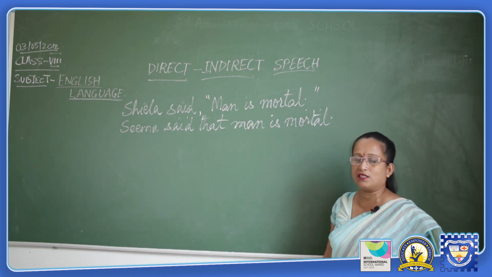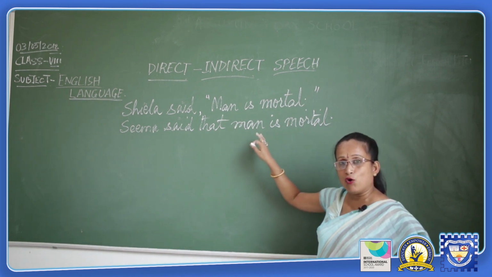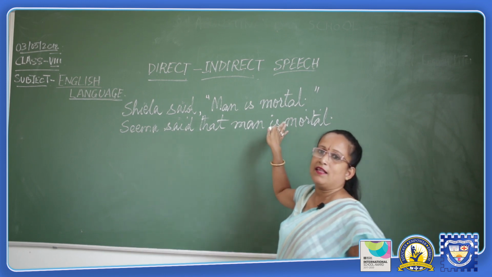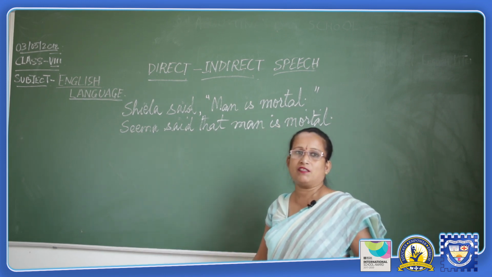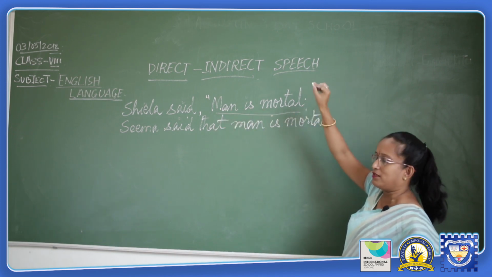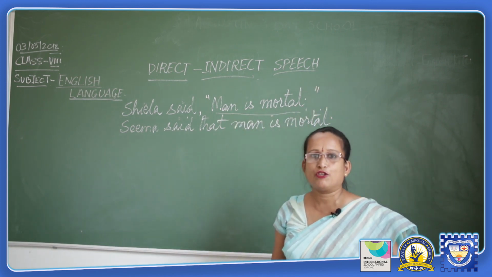Now what is the reason behind it? It is only possible when the sentences are relating any universal truth. This sentence, man is mortal, is a universal truth.